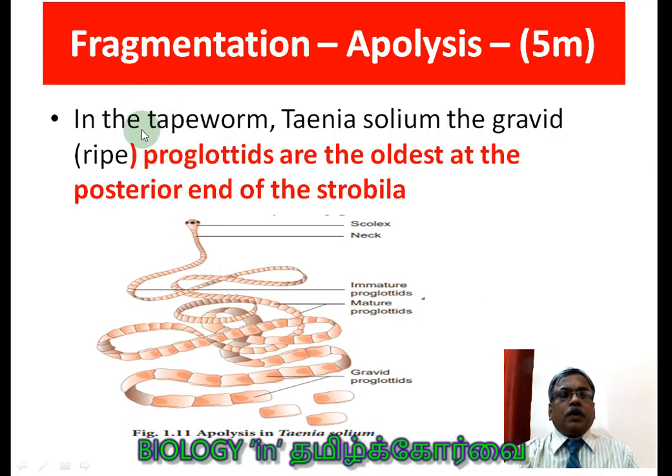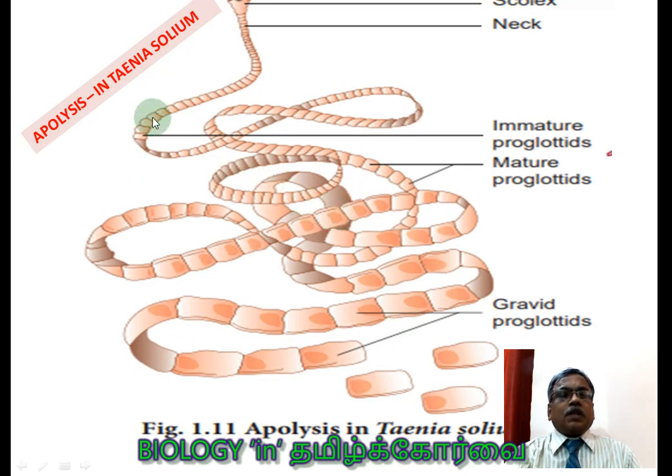Okay, next, fragmentation continues in the tapeworm. Taenia solium is the scientific name of the tapeworm. These are the gravid proglottids, the oldest at the posterior, and the newest are at the anterior region. This is the posterior end of the strobila. You see, this is the structure. Apolysis in Taenia solium.